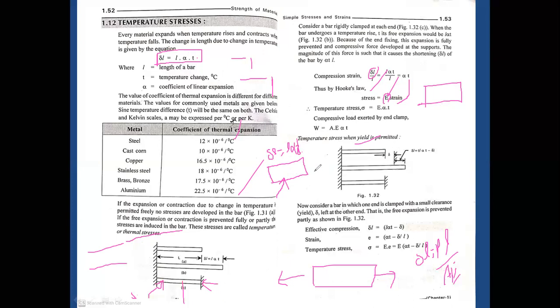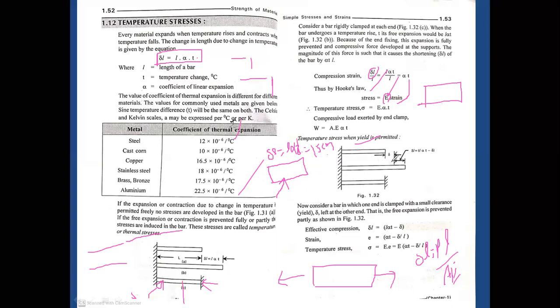This is the default situation. Suppose delta L equals L alpha T is, say, 15 centimeters, so the material has the ability to expand its length by 15 centimeters.